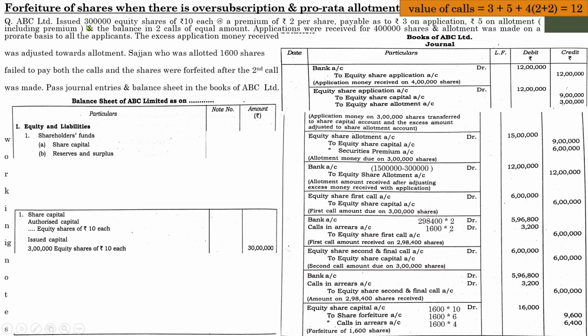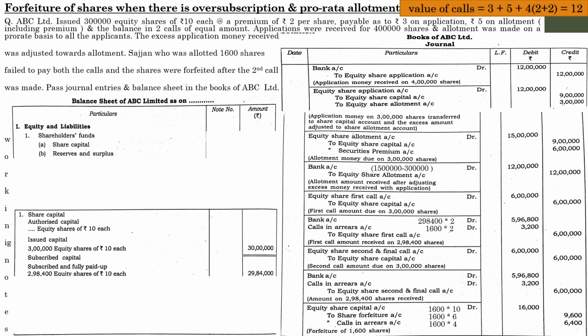Issued capital is the actual shares issued by the concern, which is 3 lakh equity shares of rupees 10 each. So it will be 3 lakh equity shares of 10 each, 30 lakhs. And subscribed capital is subscribed and fully paid, 2,98,400 equity shares of rupees 10 each. Here, the actual shares subscribed and for which the payment was received, out of 3 lakhs, 2,98,400 was the received situation.